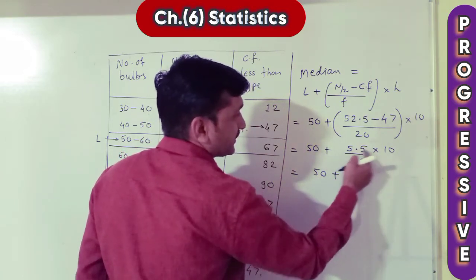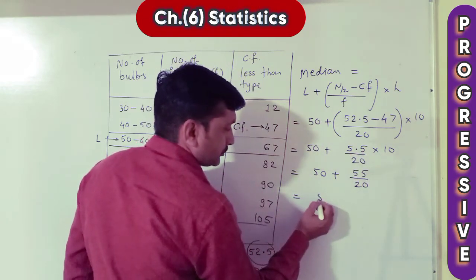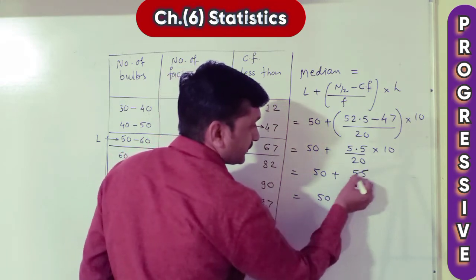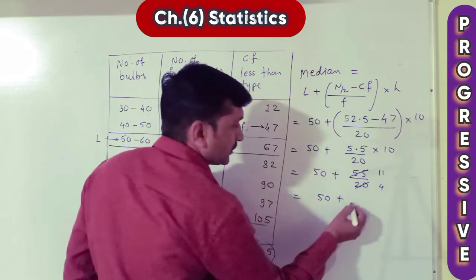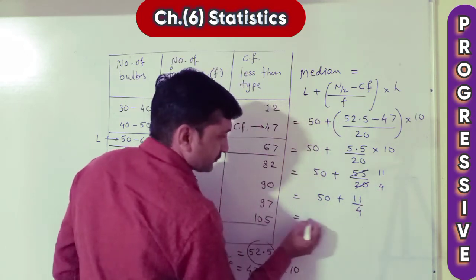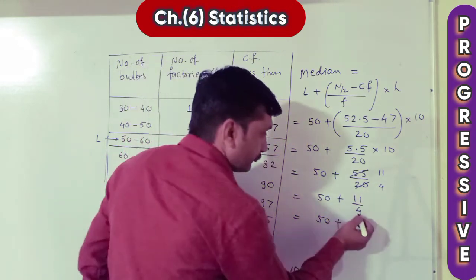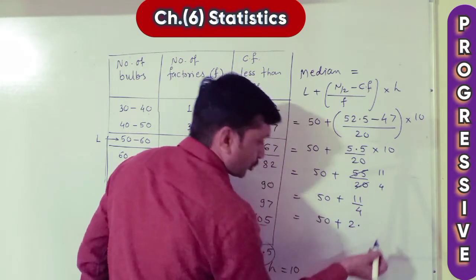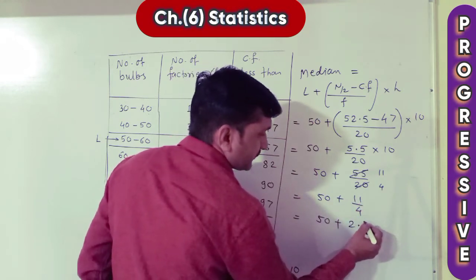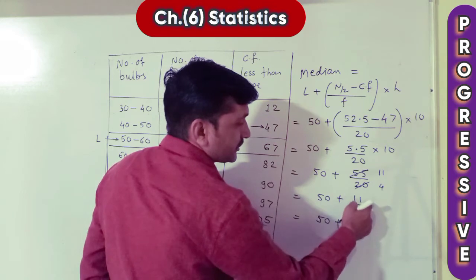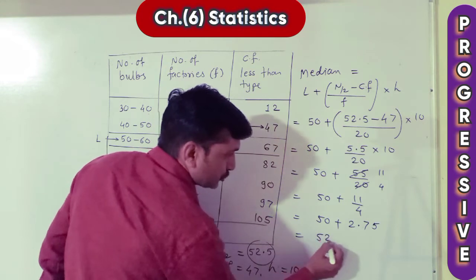Do it easy: 55 upon 20 is equal to 50 plus, reduction by 5, 5 elevens are 55, 5 fours are 20, so 11 upon 4. Now it is equal to 50 plus, either you can do cross multiplication, otherwise here you divide. 4 twos are 8, point, 4 twos are 8, then 3, 30, 4 sevens are 28, 2, 20, 5 fives are 20, and now addition: 52.75.